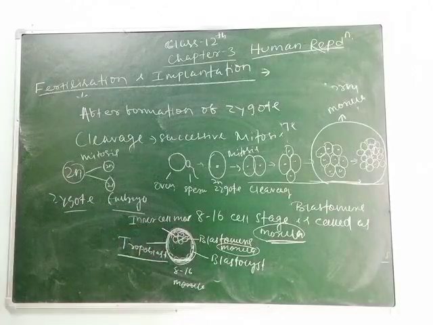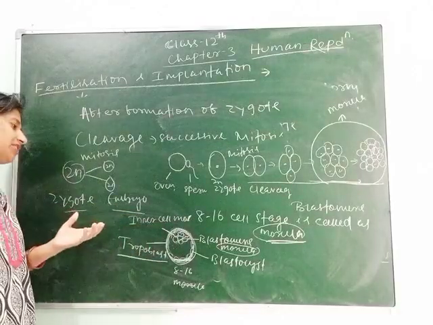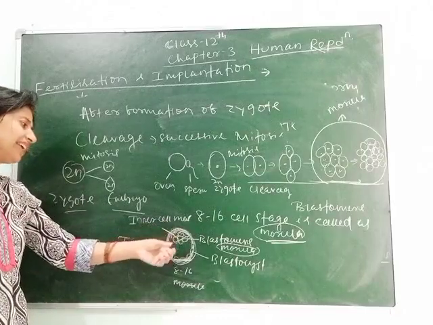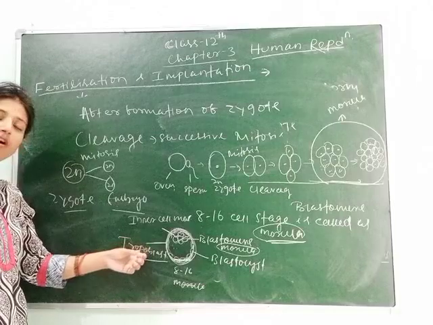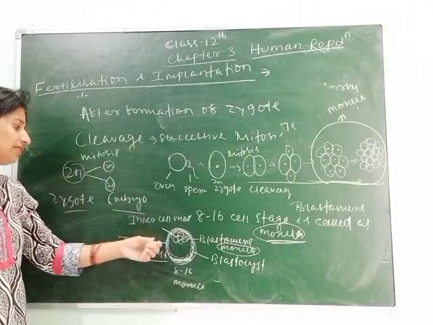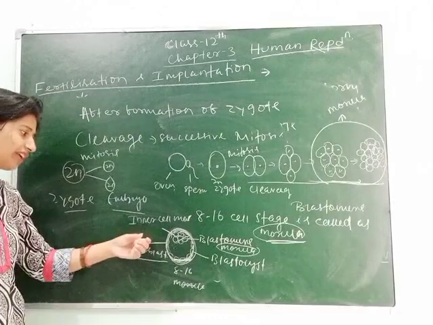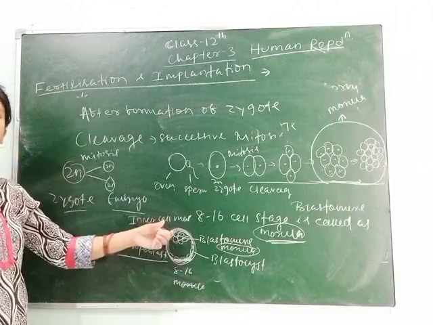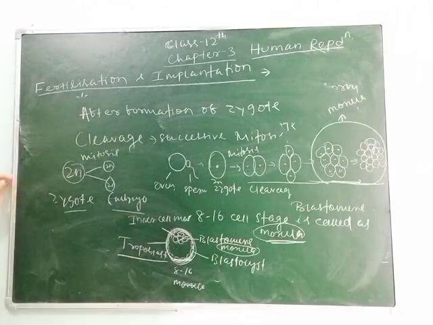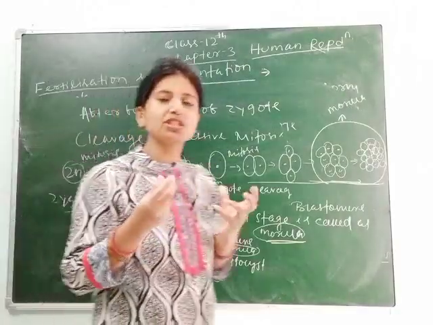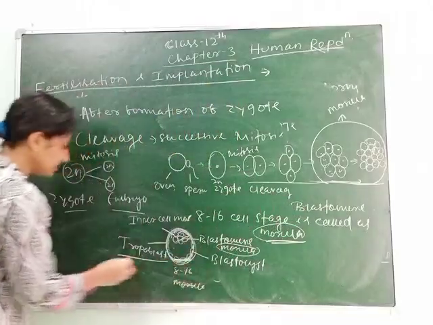Its hair, its body structure, its different organs arise from the inner cell mass. The trophoblast forms the placenta, releasing many villi called chorionic villi, and the inner cell mass differentiates into the embryo. Clear, students? So this procedure is called implantation.